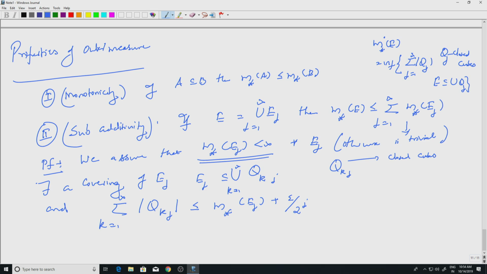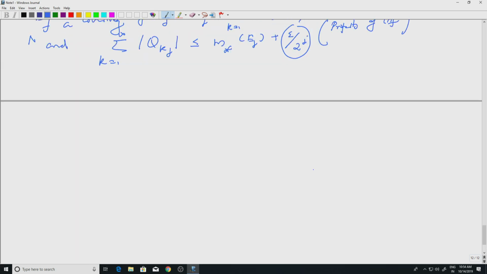Of course, we always start with an epsilon. Maybe I should have said that first. So, fix epsilon positive. There exists a covering of E_j such that this happens. This is just the property of infimum. The epsilon by 2 to the j is a positive number, so I will have a covering with this property. Keep that inequality in mind, because that is something which we will use.